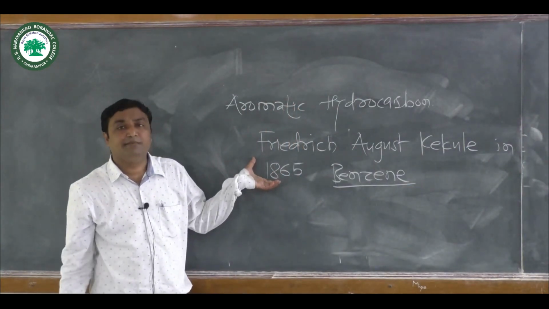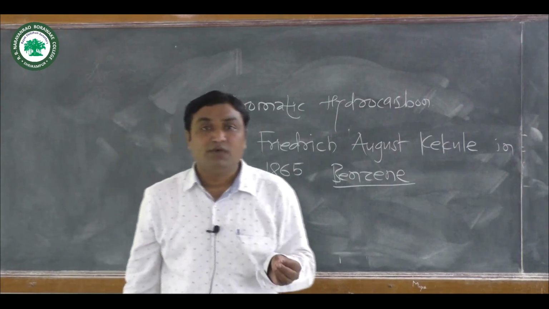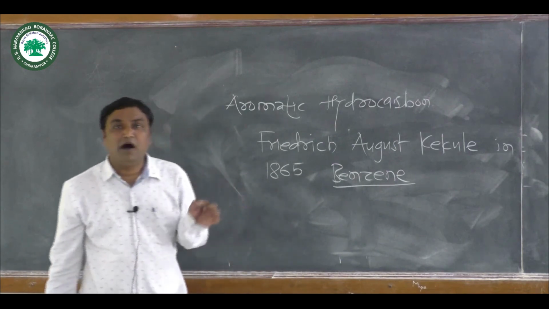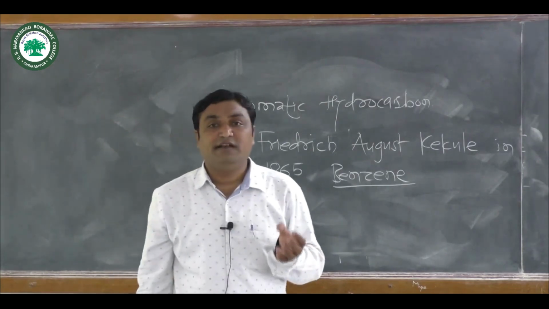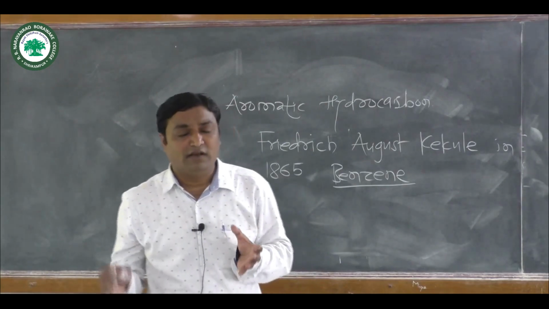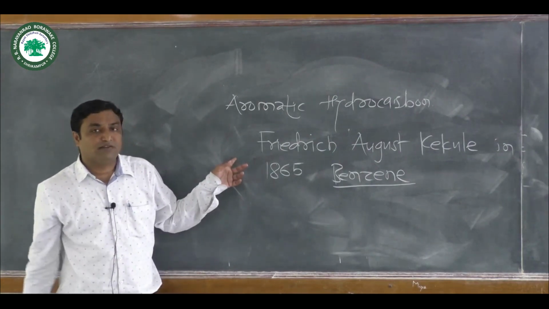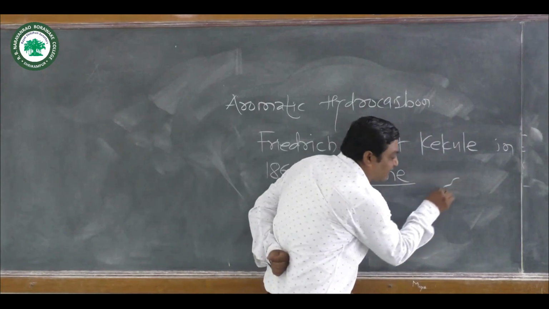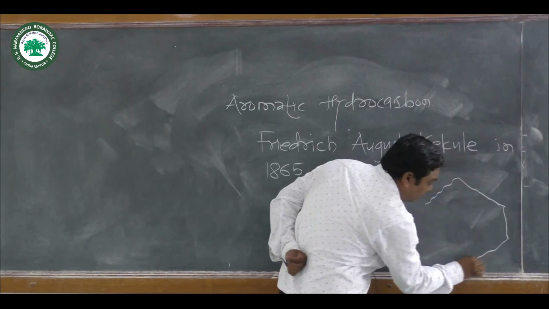He had a dream. In that dream, he saw 6 snakes joined together, the mouth of one snake holding the tail of another snake in its structure, and he drew this first structure of benzene like this.